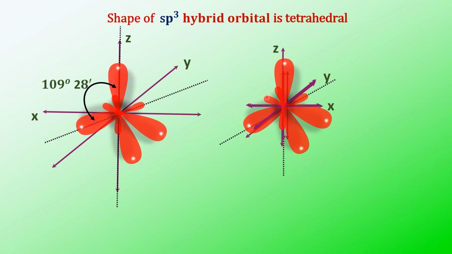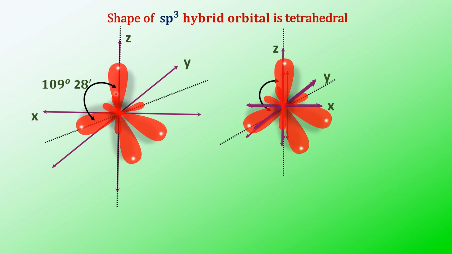This is the other axis. Because one is above the other here, I have made them combined, so that's why I have not measured the angle here. The same structure I have taken here and measured the angle, and we have seen that it is 109 degrees 28 minutes.